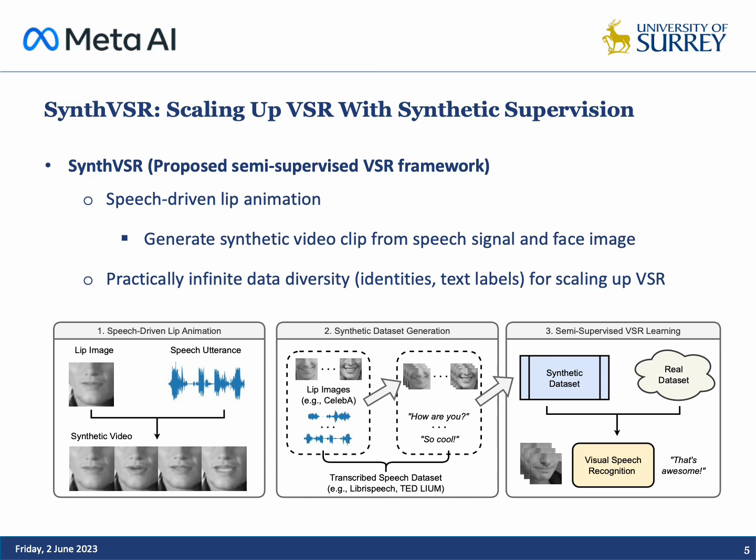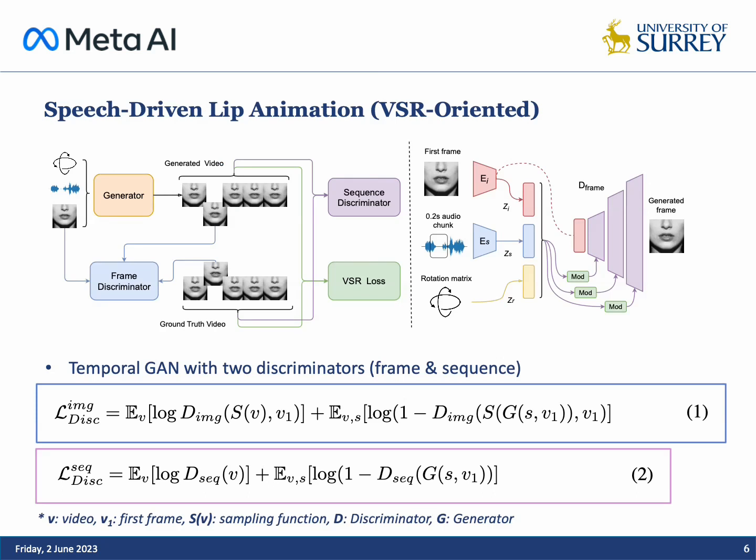Unlike existing studies exploiting unlabeled video data for VSR using methods such as pseudo-labeling and self-supervised learning, we use unlabeled audio and face data to train a cross-modal generative model in order to bridge ASR and face data with VSR. Our proposed SIMS-VSR offers practically infinite data diversity, such as identities and text labels, for scaling up VSR. Our proposed speech-driven lip animation model is based on a temporal GAN with two discriminators.